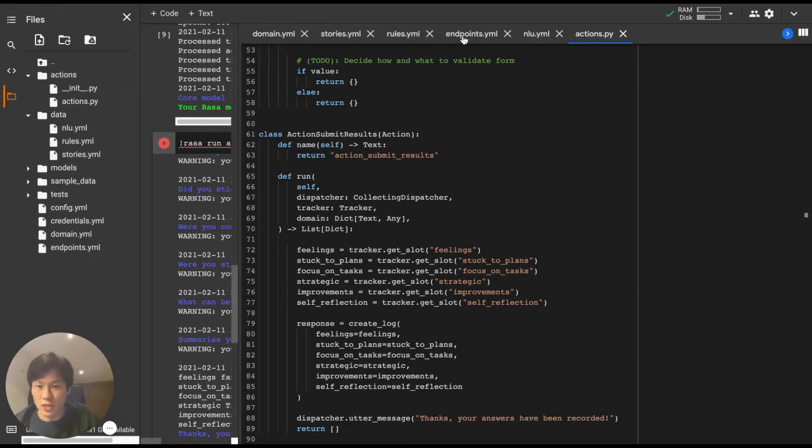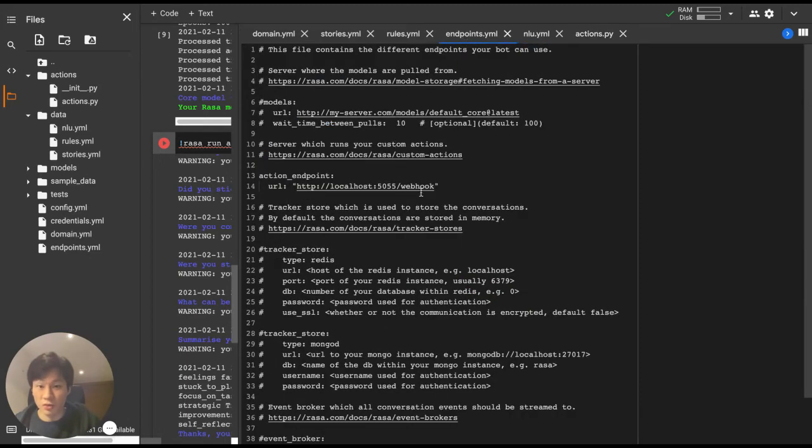And one thing I forgot to mention earlier on is don't forget also to uncomment the action endpoint such that we can run the action server.